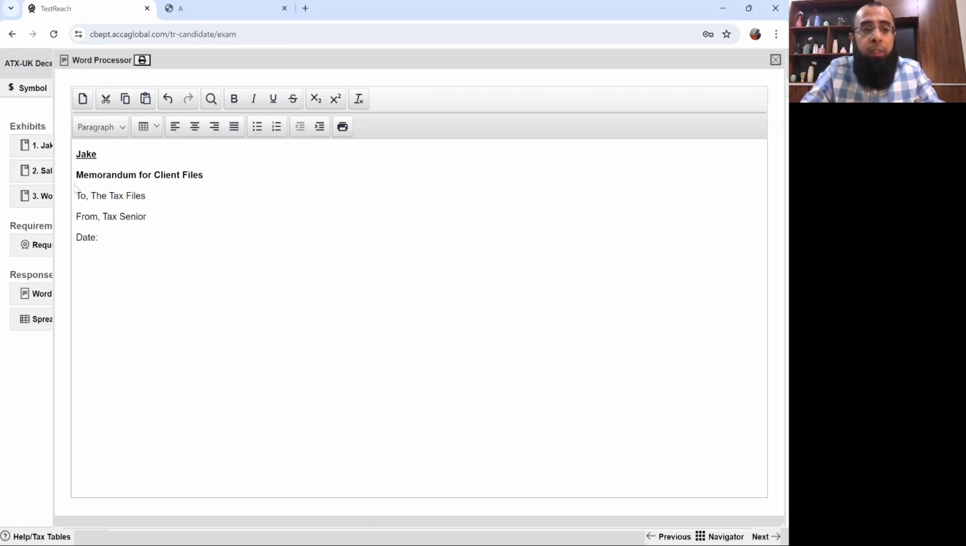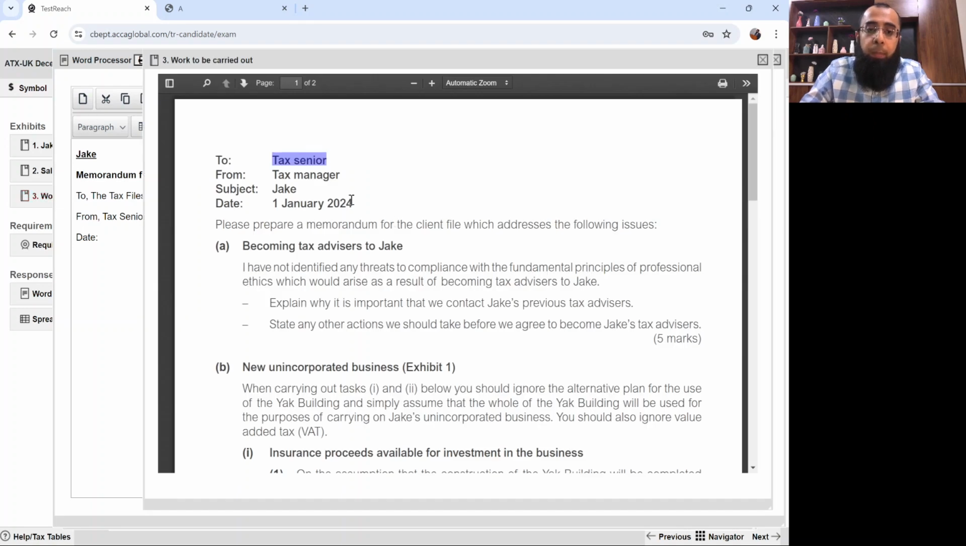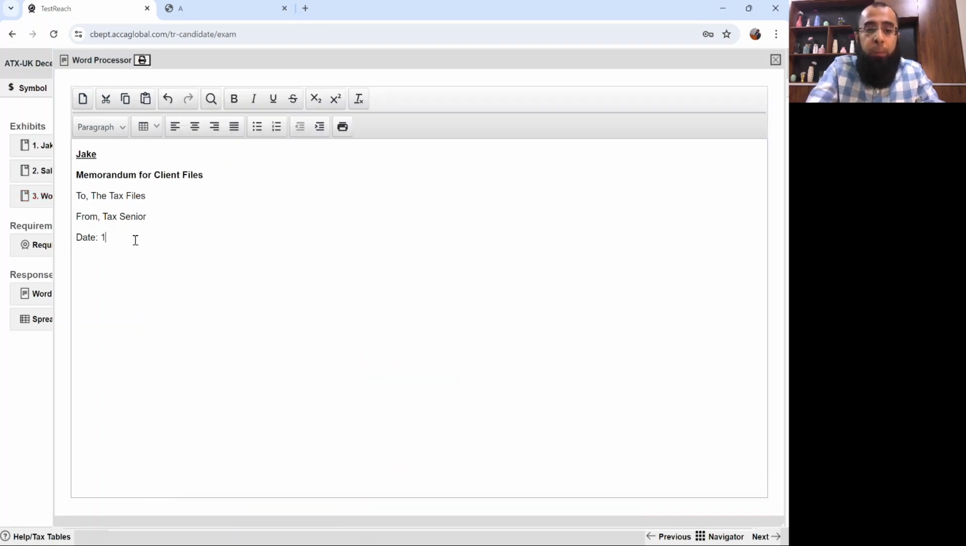What is the date of this memorandum? Look at the email which is written to us. The date was 1st January 2024. Client name is Jake and subject is his multiple tax affairs. Now this is the basic format of a memorandum for client files. The same format is used when we are making a memorandum or notes for the meeting.